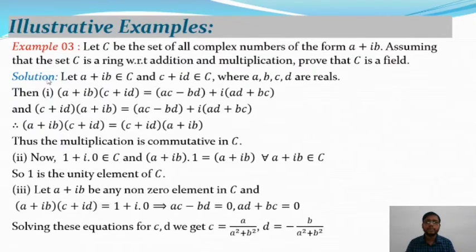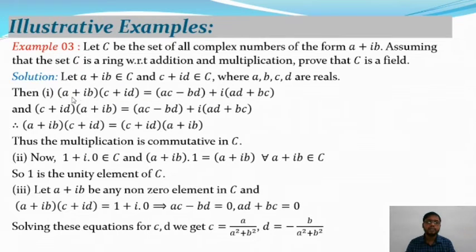So here is the solution, the proof of the above example. Let a plus ib and c plus id be complex numbers belonging to C, where a, b, c, d are real numbers.